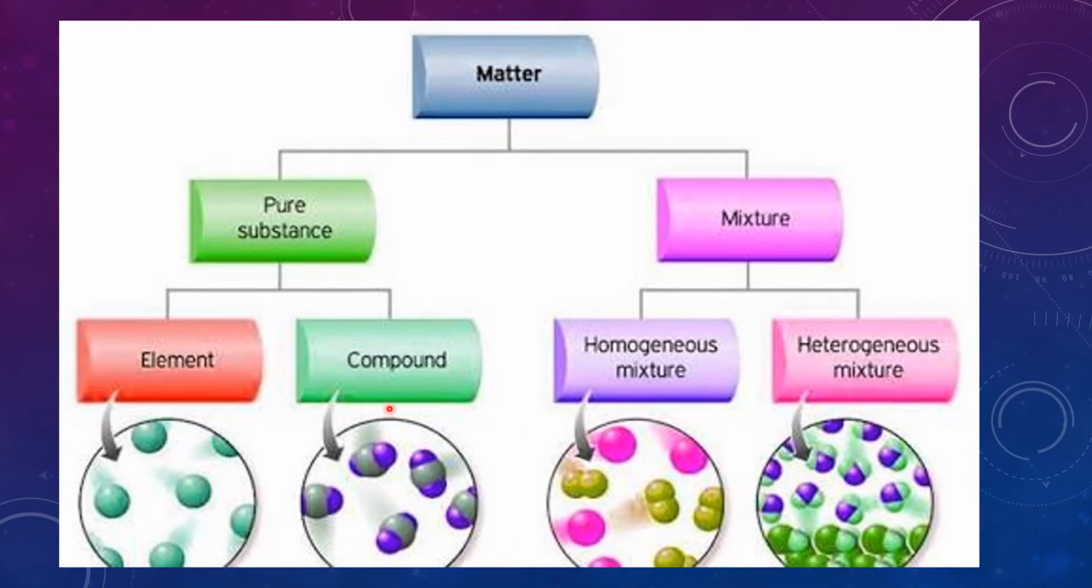Then how are we going to classify matter? Matter is classified into pure substances and mixtures. Pure substance is called element and compound. The mixture is majorly focused on homogeneous and heterogeneous. See the picture. Homogeneous has a fixed ratio. Heterogeneous is a non-fixed ratio.